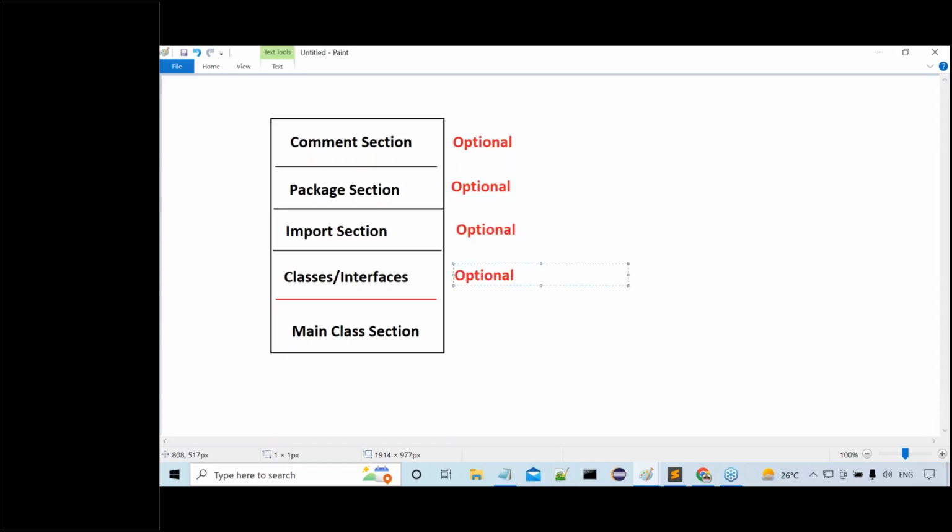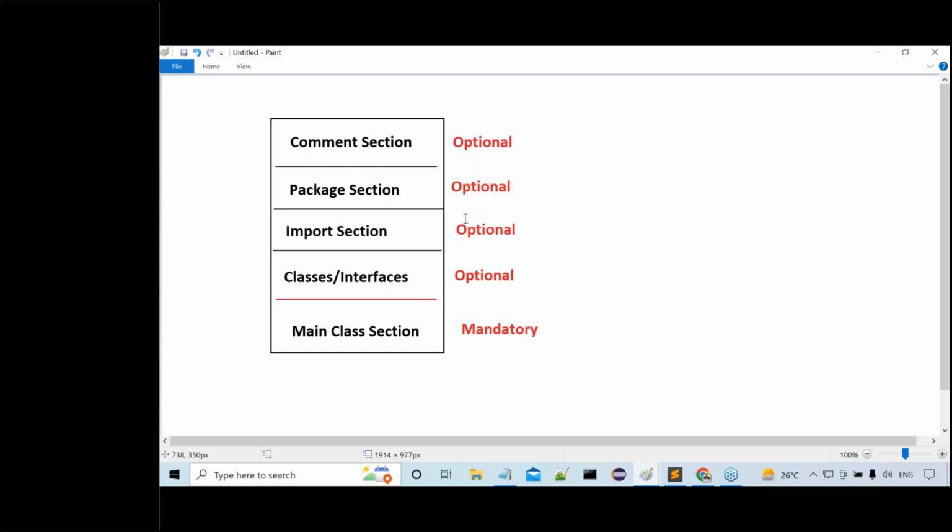But the main class section is mandatory. Out of this total, how many parts are available? Comment section, package section, import section, classes or interfaces section, and main class section. Out of all these, the main class section is mandatory. All the remaining sections are optional. Only the main class is mandatory. Why? Because Java program execution will start with the main method.